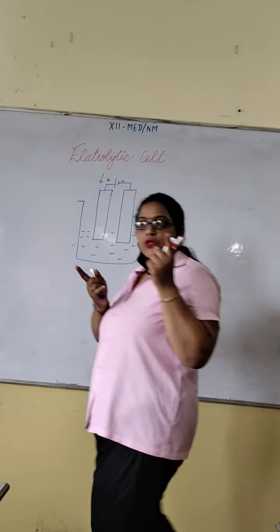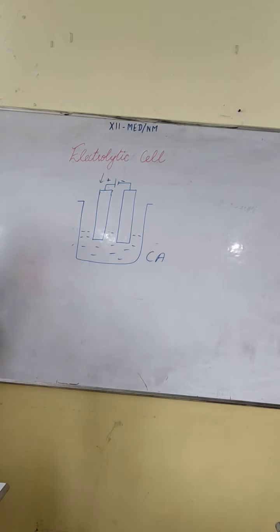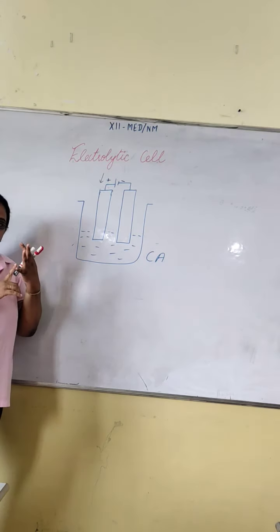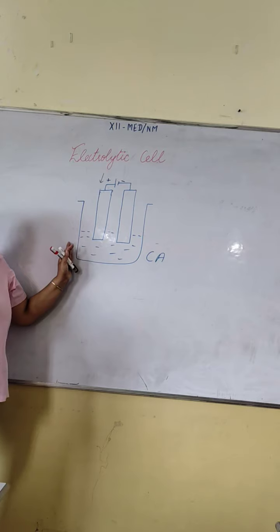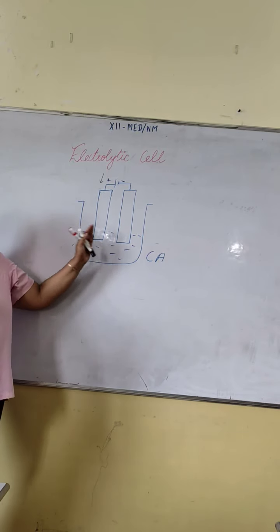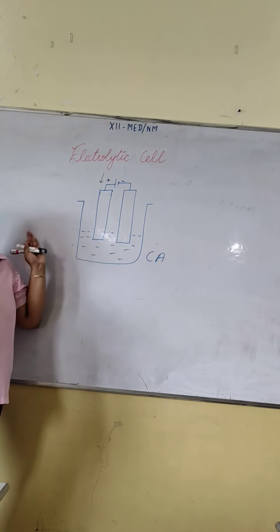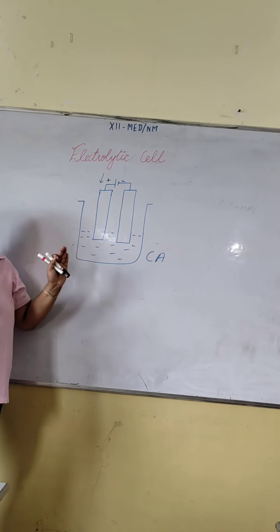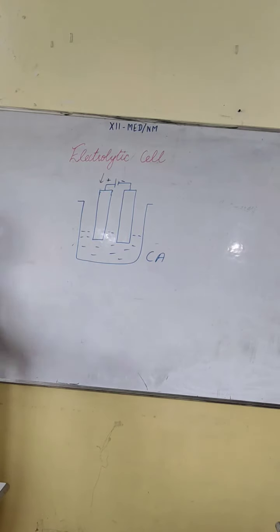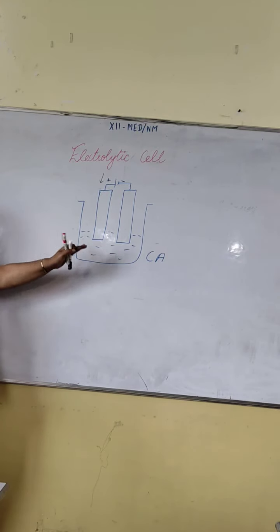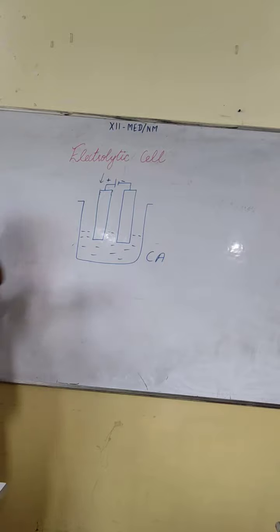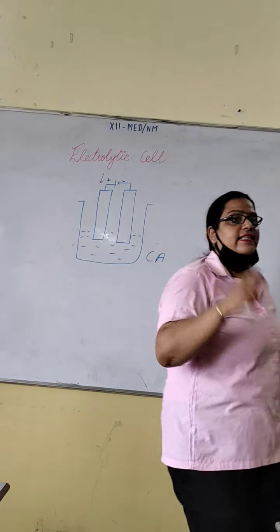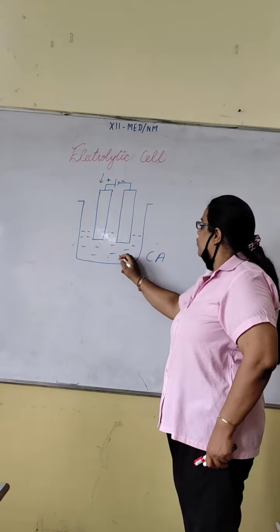Fine? You remember the formula: left hand side, oxidation, anode, negative terminal in the electrochemical cell. Here oxidation will occur at the anode, true. It is taken on the left hand side, but here the anode is the positive terminal. Fine? In the electrochemical cell, the anode is connected to the negative terminal of the battery. Here it is connected to the positive terminal of the battery. Now when we start applying electricity, what will happen?